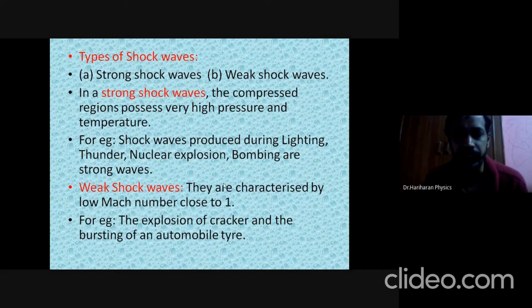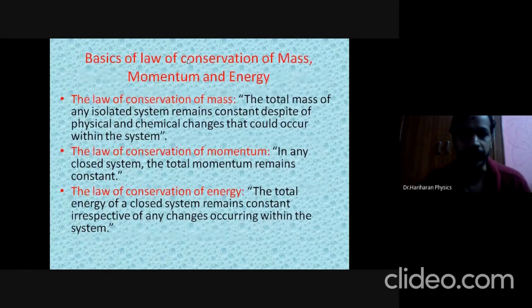In all these instances, what happens? The compressed region will be subjected to low value of pressure and temperature. Hence, we call it a weak shock wave. On the other hand, if a volcanic eruption occurs, the compressed region will be subjected to high value of temperature and pressure. Next, what are the three conservation laws?